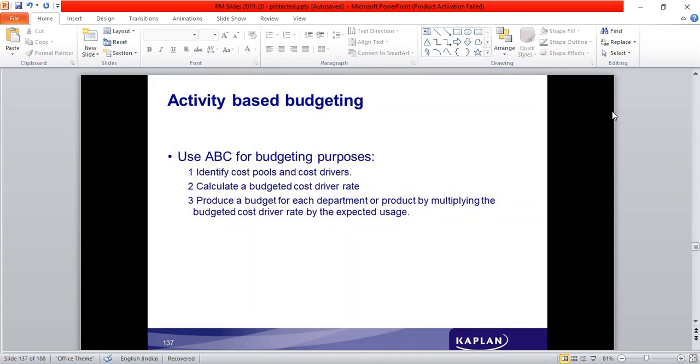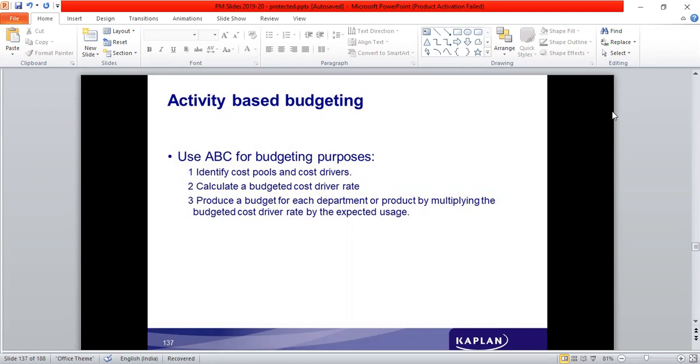See, estimating the direct cost is not a problem because they vary proportionately. Estimating fixed cost is also not an issue because they would remain the same. But estimating the overhead cost is a problem. When the overheads have to be estimated, which are not identified with the activity or the product or service, how do they forecast these things? Using the activity-based costing principles.